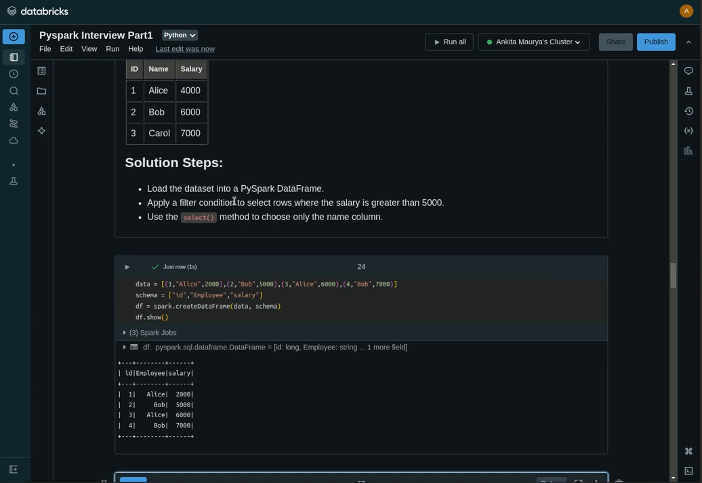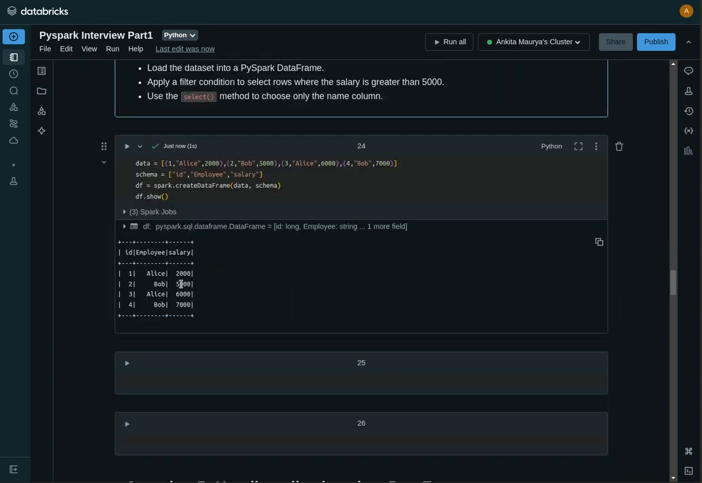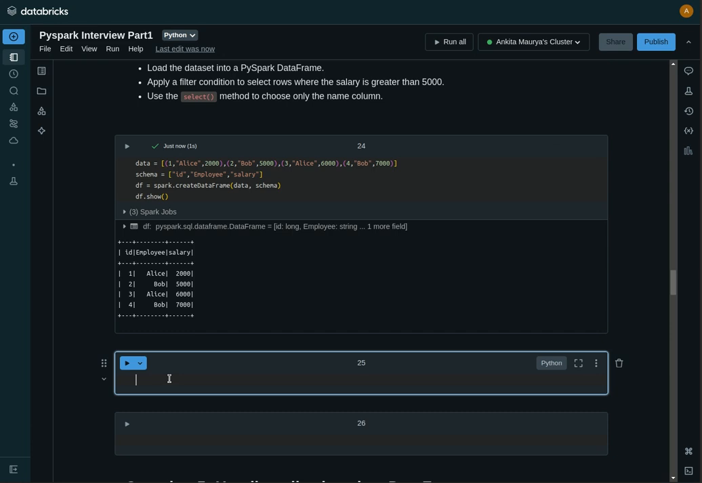We have two options for filtering the values: the where function and the filter function. On the basis of conditions, there is a condition like greater than 5,000. We have a salary here: Alice 2,000, Bob 5,000, Alice again 6,000, and Bob 7,000. So on the basis of that, we filter the salary which is greater than 5,000.